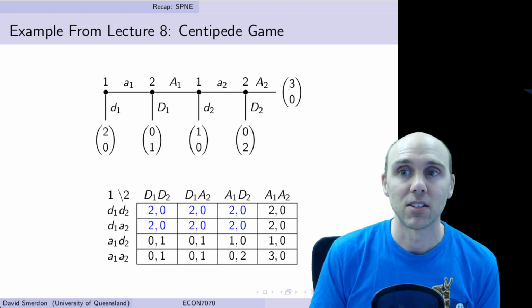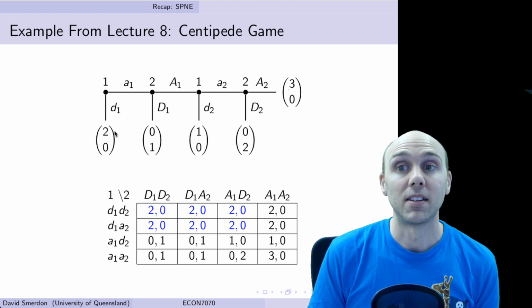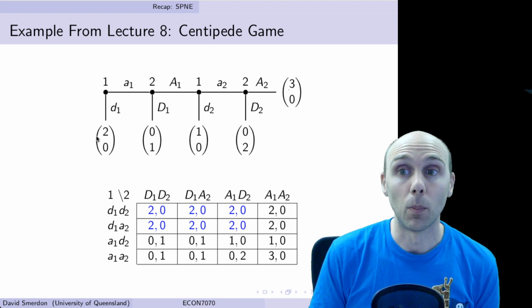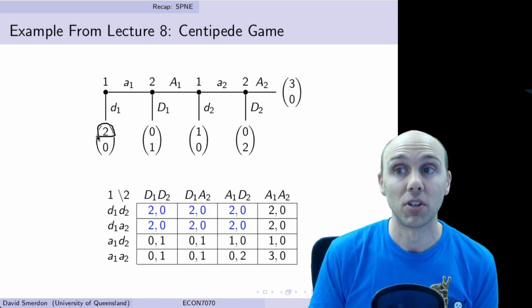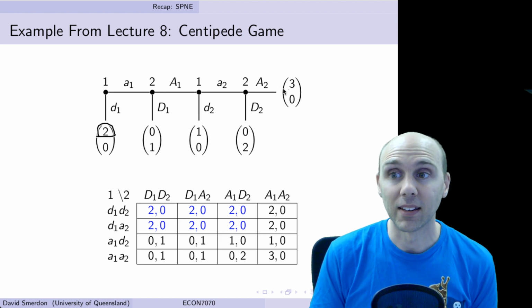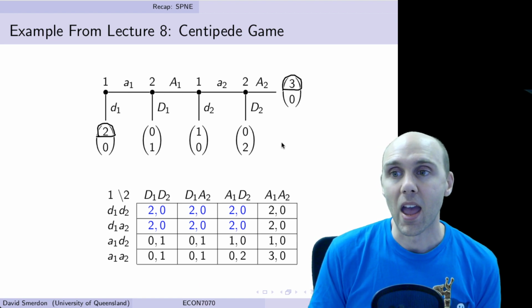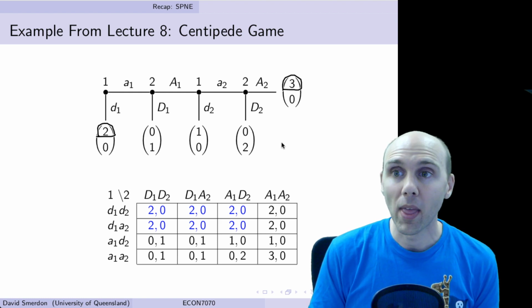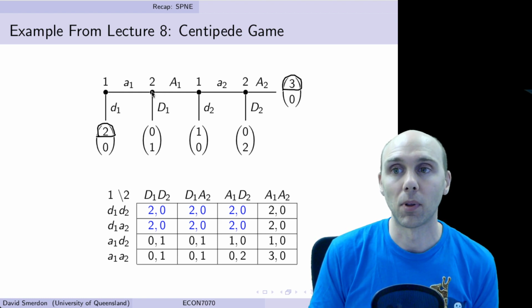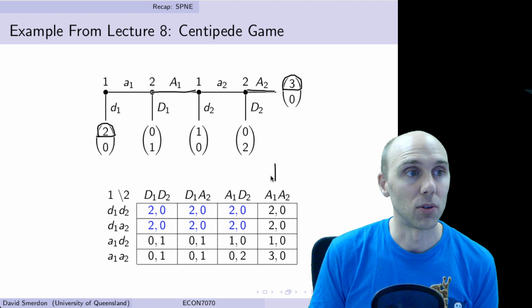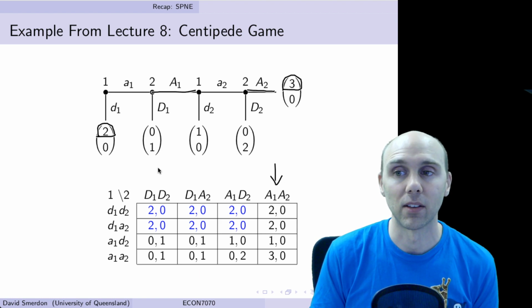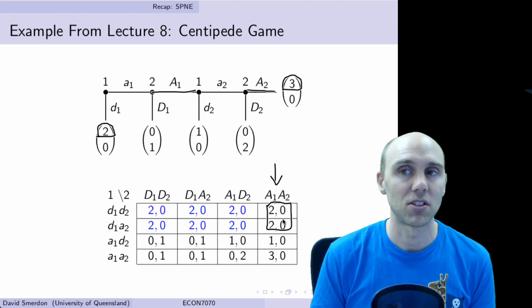But on the other hand, for player 1, there's no incentive to change unless player 1 can do better than what he gets in equilibrium, which is 2. So unless player 1 can get 3, if player 1 can get 3, then it would actually be worth deviating. And when can that happen? Well, that can only happen if player 2 is going to play both A1 and A2. So when both A1 and A2 happens, then there's an incentive for player 1 to deviate. So that's why we don't have these outcomes as part of a Nash equilibria.